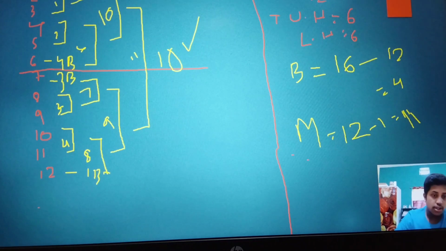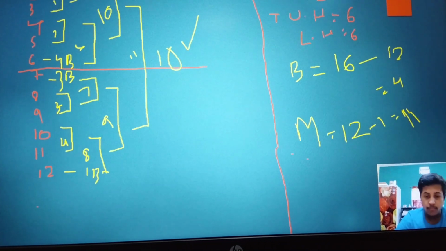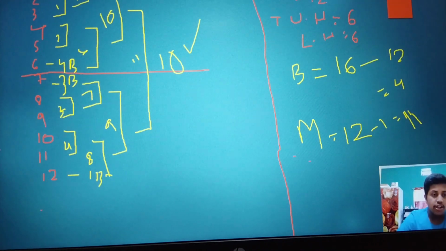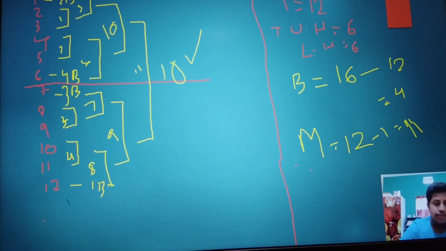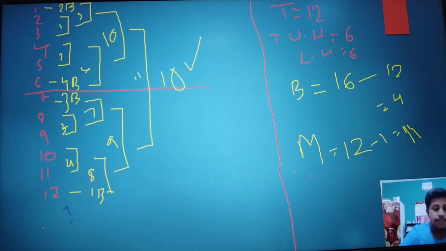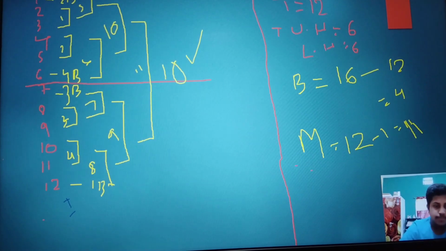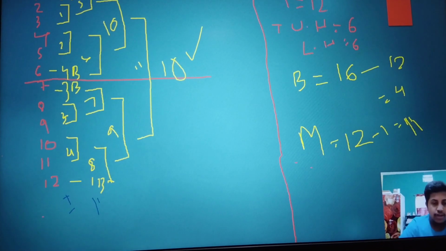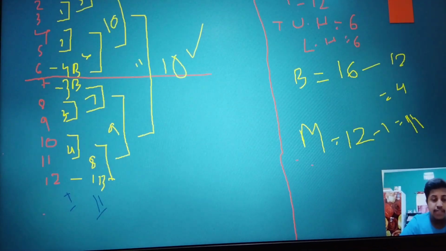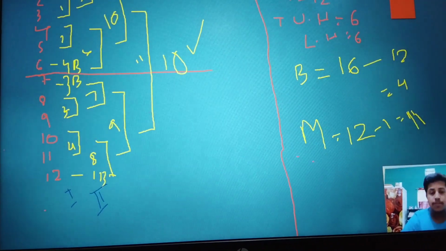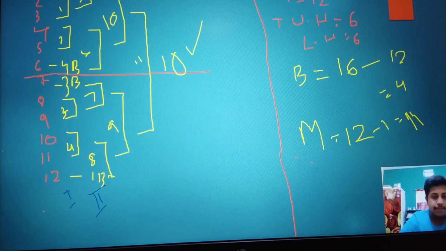Now let's see the rounds. It is the first round where the bye will be given. Bye is always given to the first round. These are the second round. What is the formula of rounds? Total number of teams is 16, that is 2 to the power 4. Whatever the power of 2 is, that will be the number of rounds. It is 3.